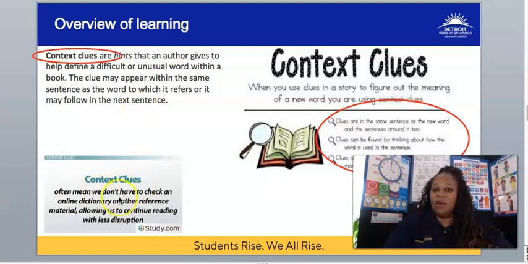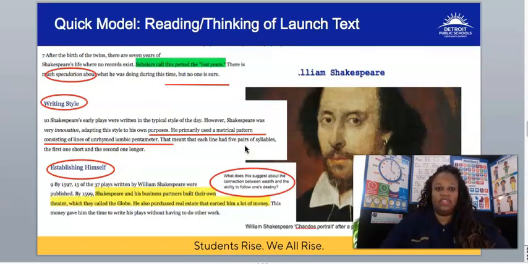Context clues often mean we don't have to check an online dictionary or another reference material, allowing us to continue reading with less disruption. So that's the benefit of using context clues. It's like being an investigator at work. As you're reading, you don't want to have to stop and continually reference the dictionary. You want to be able to tell what that word means using the words around the word in question.